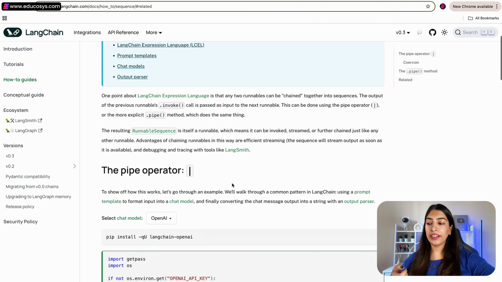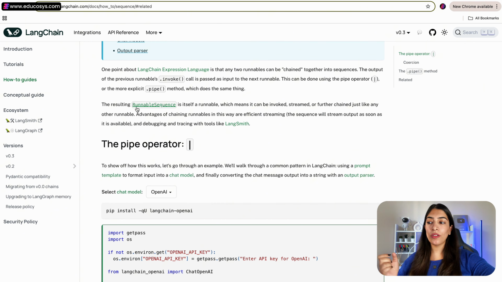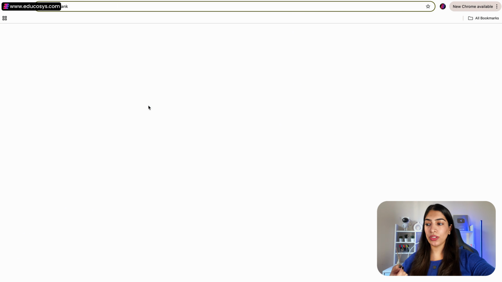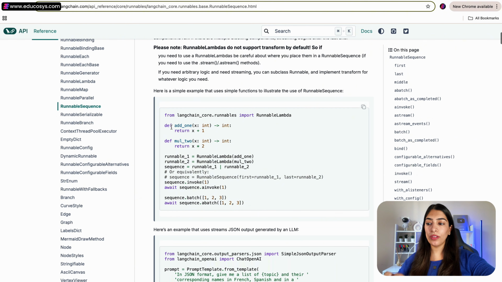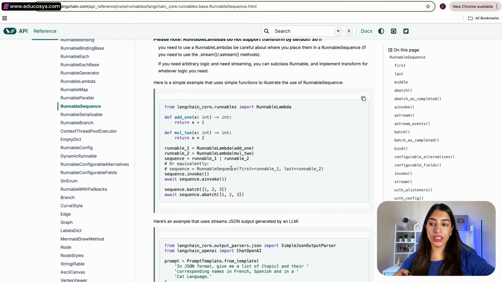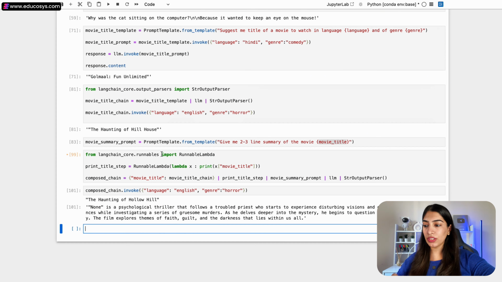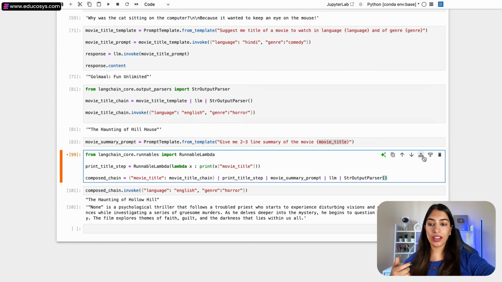So the code that we had written was using the pipe operator, but we can also use something called RunnableSequence. If we go to the documentation, you can see that all we have to do is write RunnableSequence and then just give what all tasks we have to perform. So over here in this code only, let's try writing the same thing using RunnableSequence.